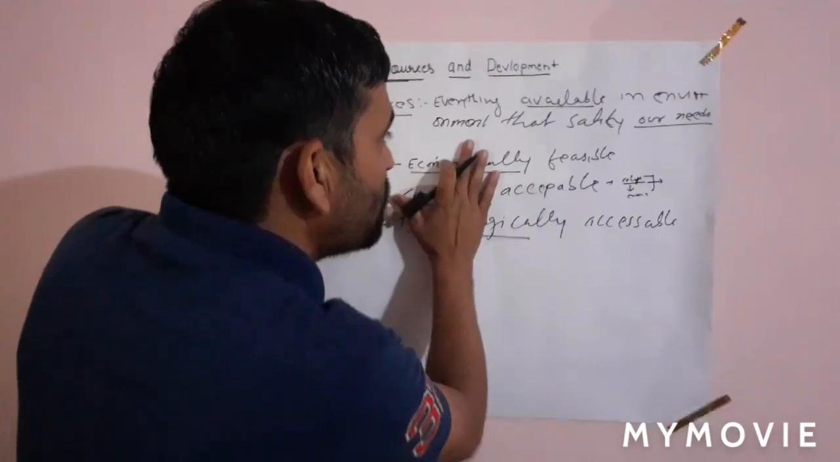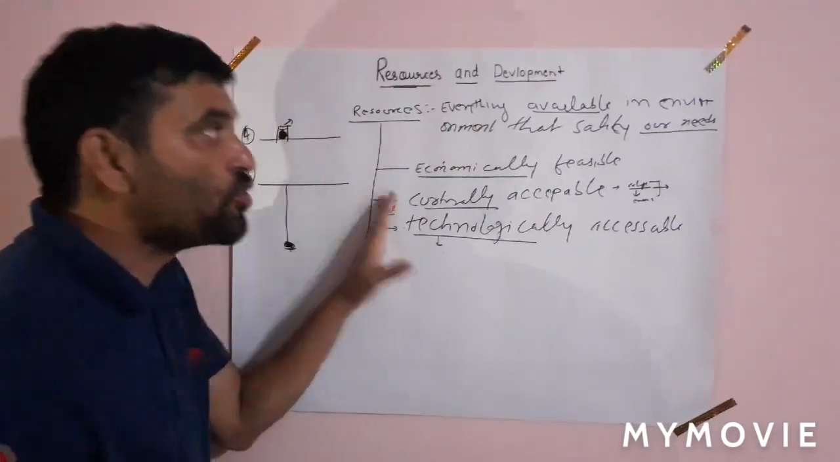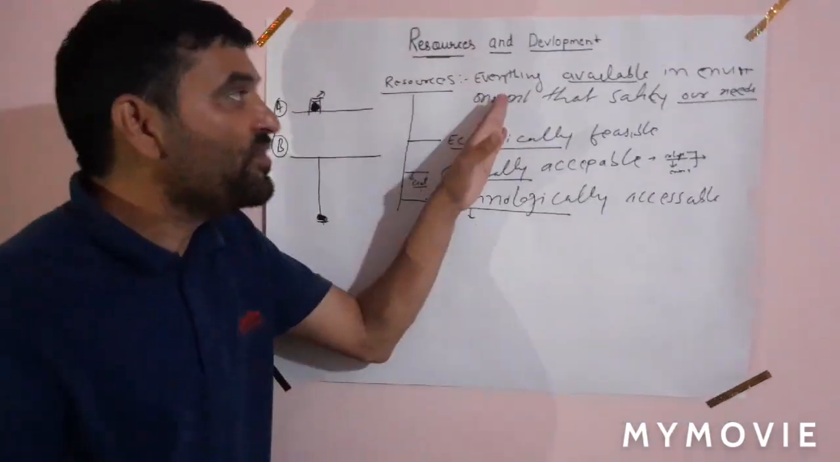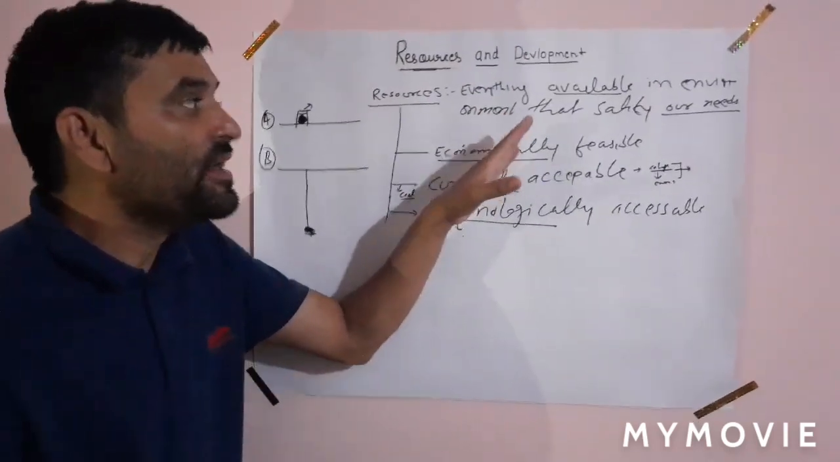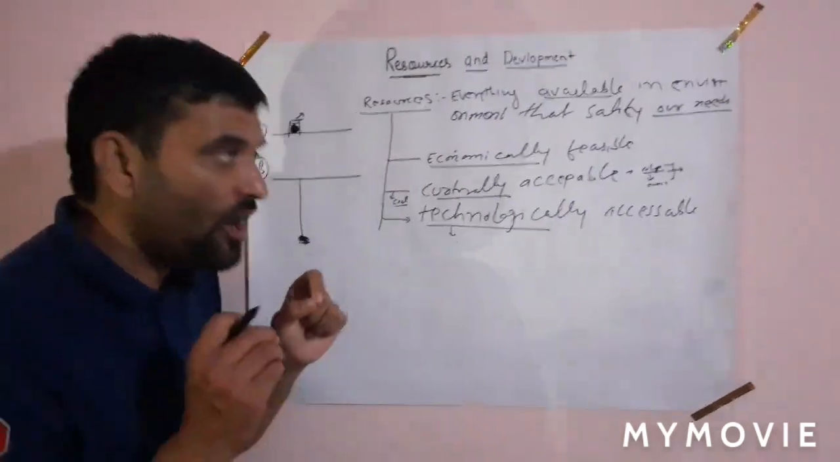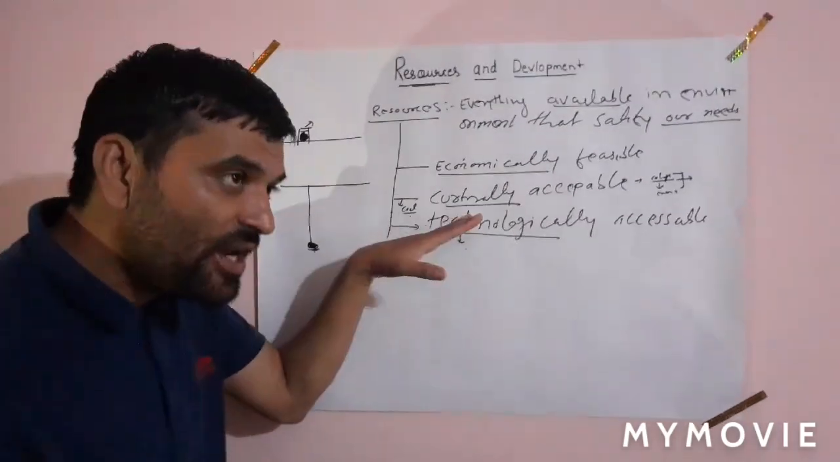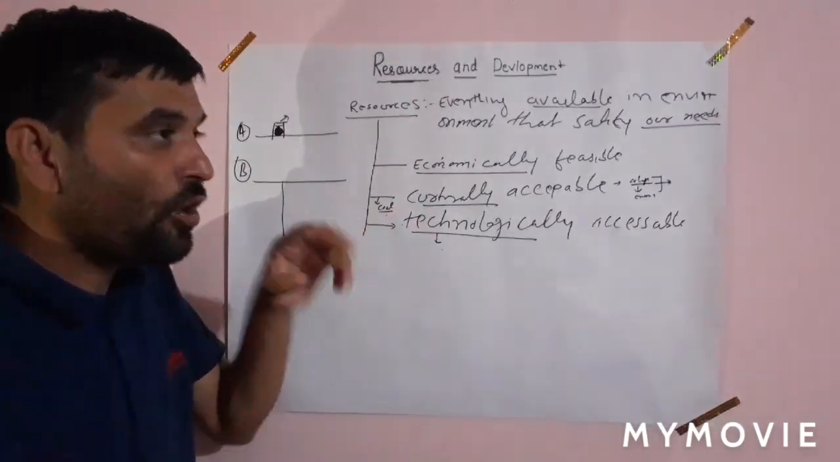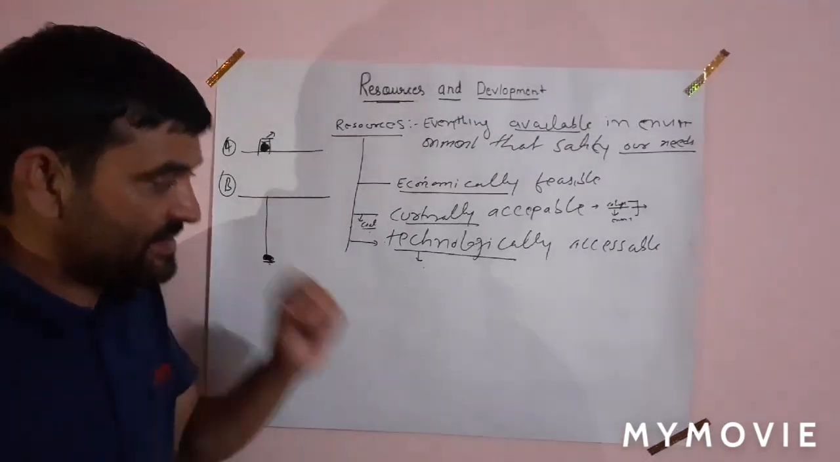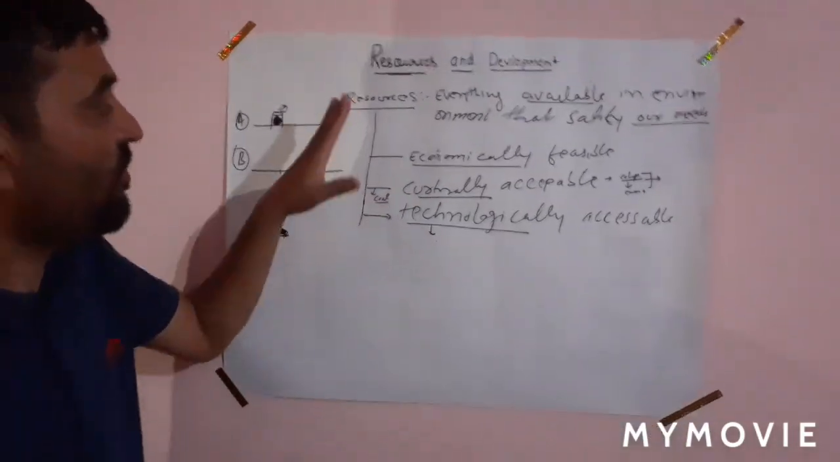This is the definition of the resource. I am repeating again, resource means everything available in the environment that satisfies human needs or our needs, and that should be economically feasible, culturally acceptable, and technologically accessible. So this is the example of resource.